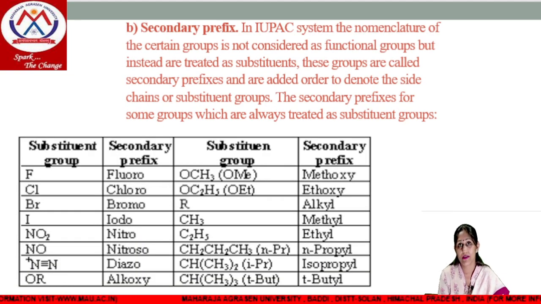Next, secondary prefix. Secondary prefix we consider for such functional groups which we treat as substituents, or some such groups which we do not use as a suffix, and we just add these just before primary prefix. For example, fluoro, chloro, bromo, iodo, nitro, nitroso, diazo, alkoxy. These are the substituent groups which we will use as a secondary prefix. Further, methoxy, ethoxy, alkyl, methyl, ethyl, all these groups we add as a secondary prefix.